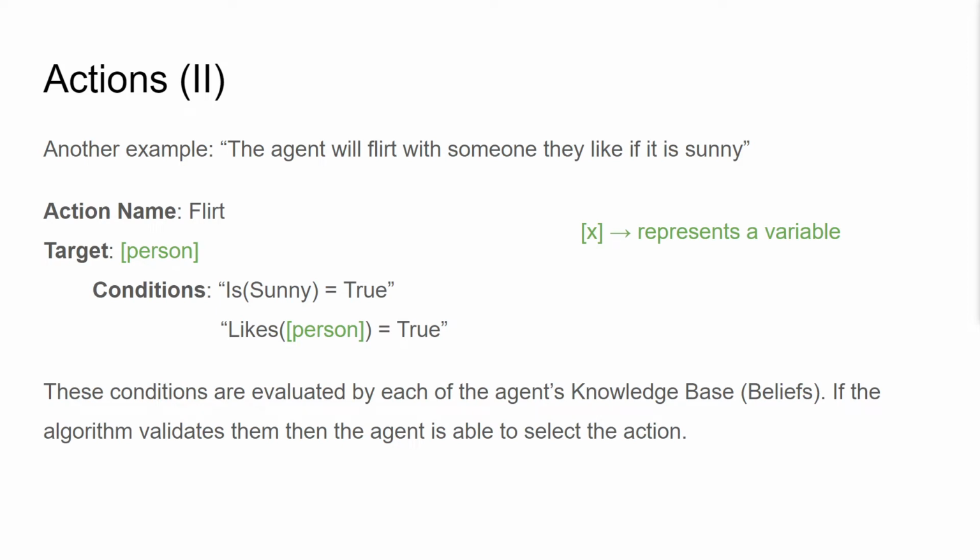For example, the agent will flirt with someone they like if it is sunny. We have an action name called flirt. We have a target, which in this case is represented by a variable. And then we have a condition of is sunny equals true and likes person equals true. It's very important to take into account that these conditions are evaluated against the agent's knowledge base, which is their combination of beliefs.